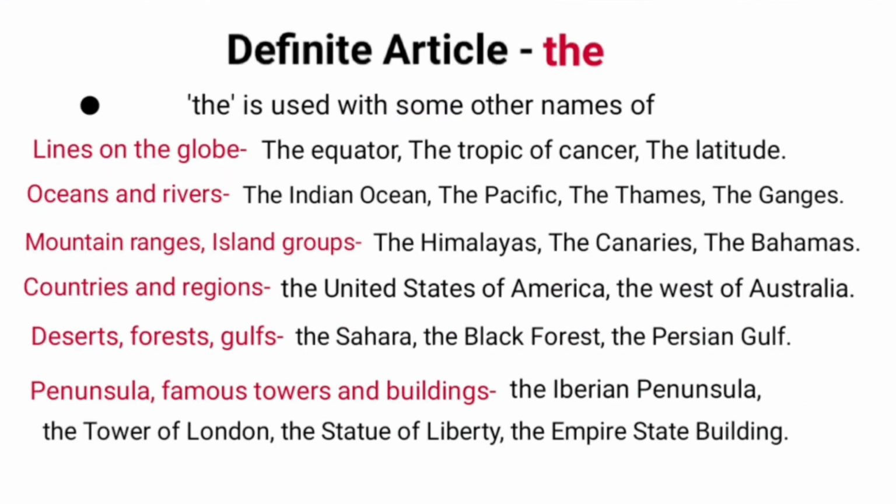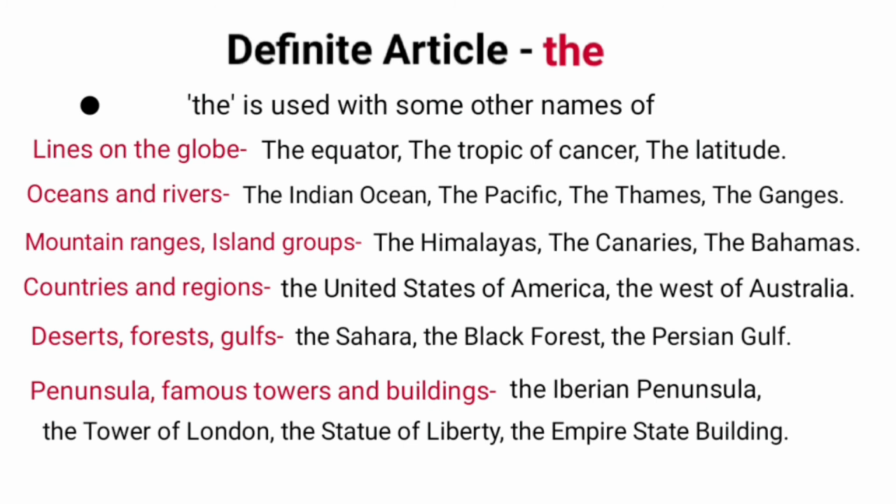Definite article the is used with some other names of lines of the globe like the equator, the Tropic of Cancer, the Tropic of Capricorn, the latitude, the longitude. Oceans and rivers like the Indian Ocean, the Pacific Ocean, the Atlantic Ocean, the Thames, the Ganges.